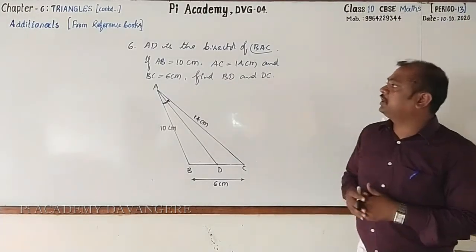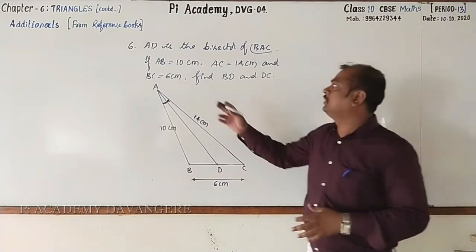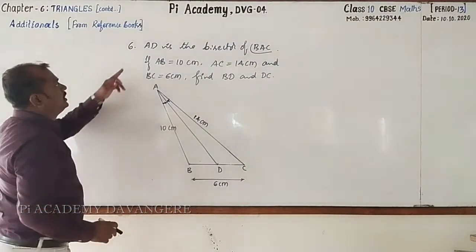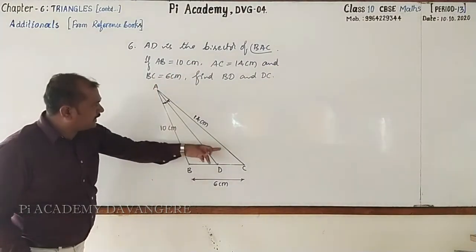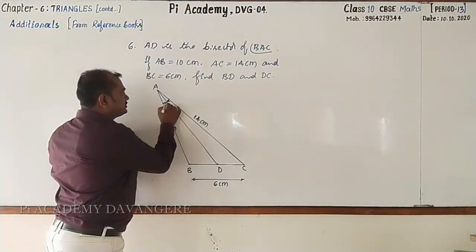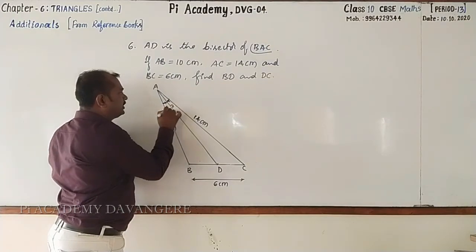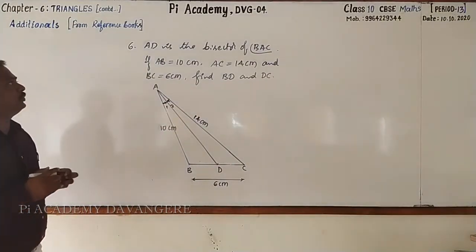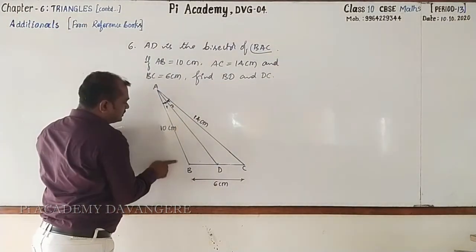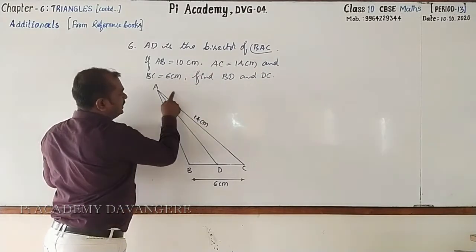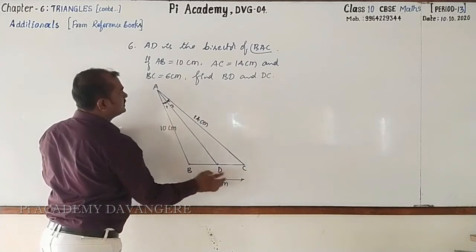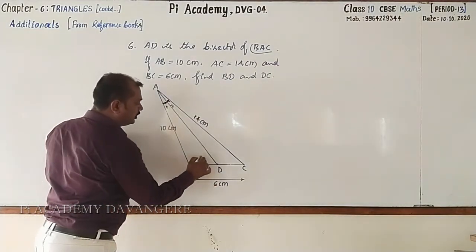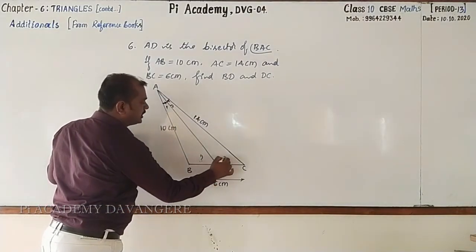Dear students, we have another important statement. Go through this, the sixth one. Here, AD is the bisector of angle BAC. That means these two angles are equal. I'll go for numbering them as angle 1 and angle 2. AB is 10 centimeter, AC is 14 centimeter, and BC is 6 centimeter. You are going to find out BD as well as DC.